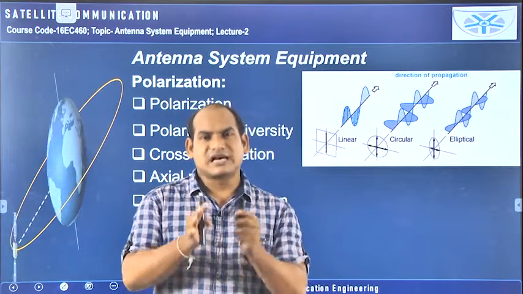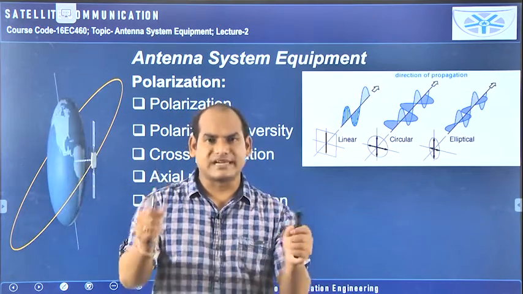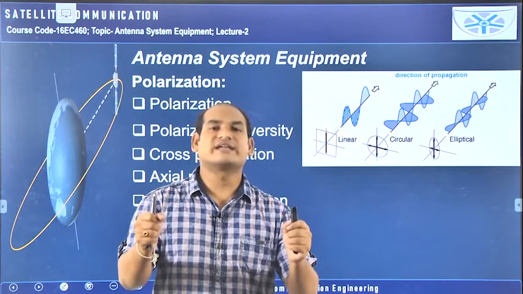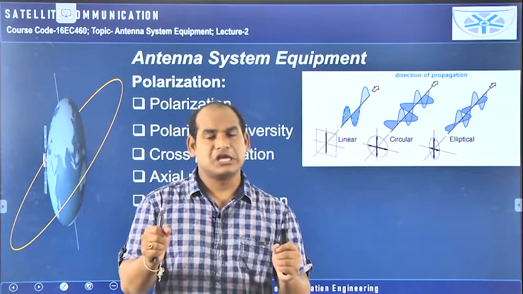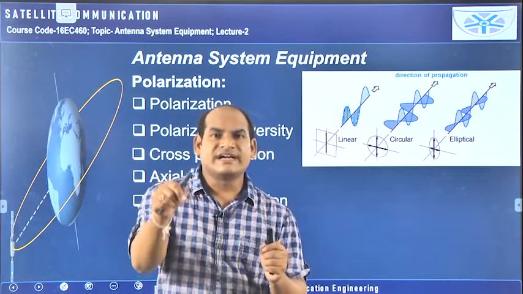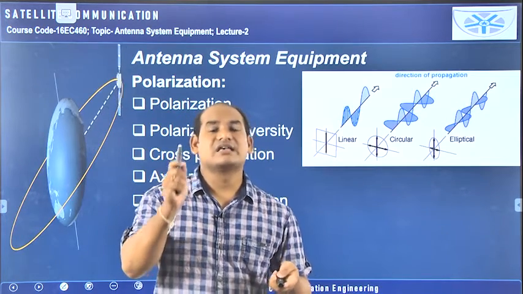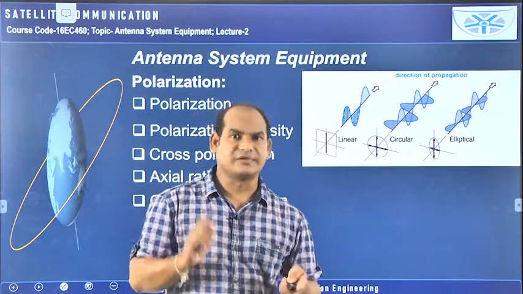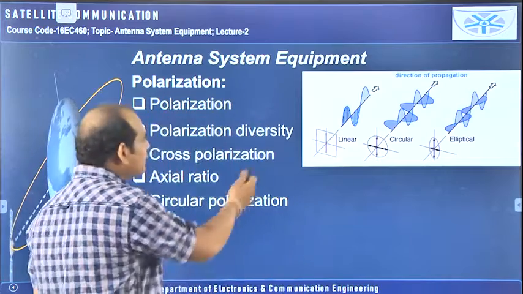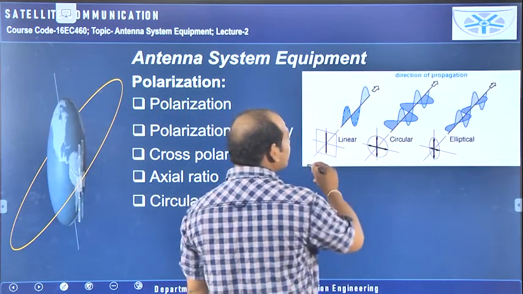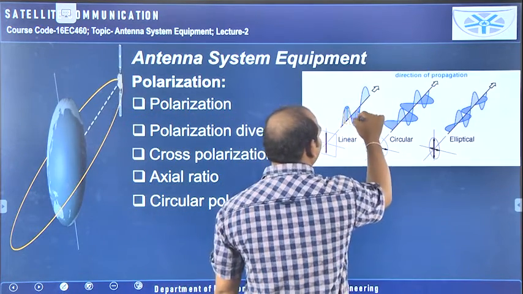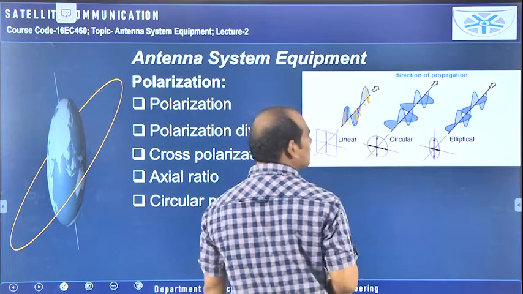If you want to use linear polarization only, both should be vertical, and you should also take care of the orientation. If you don't take care of the orientation of the receiving antenna, at that time you should have circular polarization for your transmitting antenna. And here you can observe that. In linear polarization, the electric field vector is available always in only one direction.